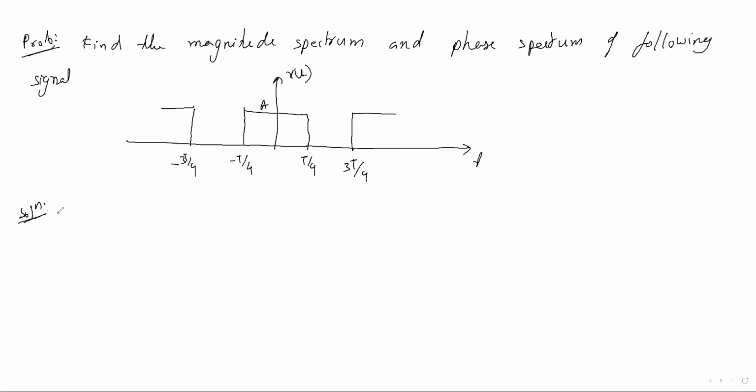But you should know what type of signal this is. You should also know the symmetry nature when you are going to solve with the trigonometric Fourier series. There are two more symmetry natures.